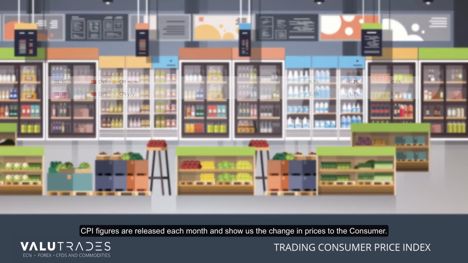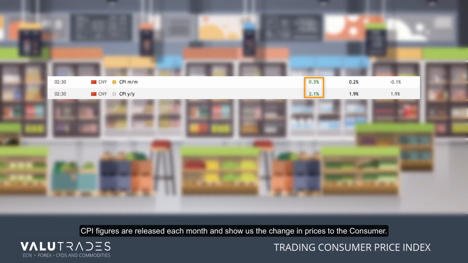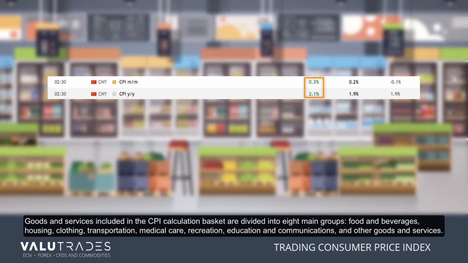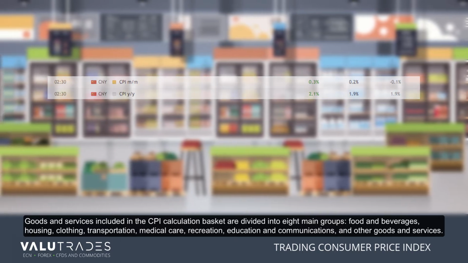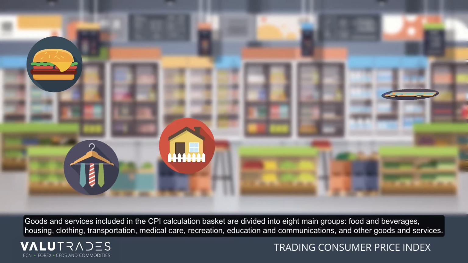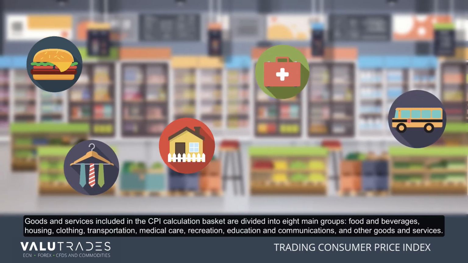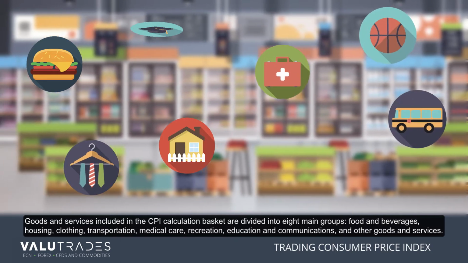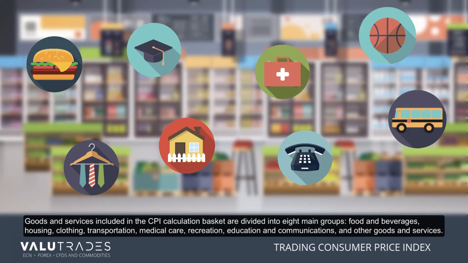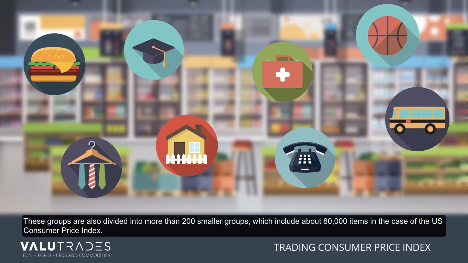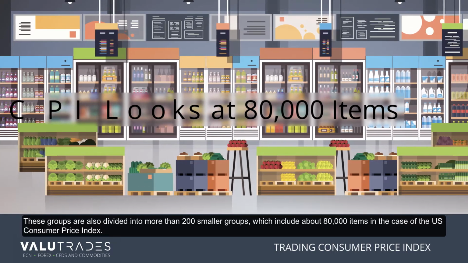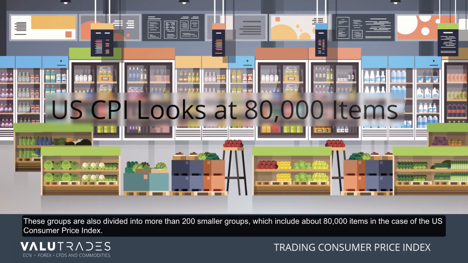CPI figures are released each month and show us the change in prices to the consumer. Goods and services included in the CPI calculation basket are divided into 8 main groups: food and beverage, housing, clothing, transportation, medical care, recreation, education and communications, and other goods and services. These groups are also divided into more than 200 smaller groups, which include about 80,000 items in the case of the U.S. Consumer Price Index.